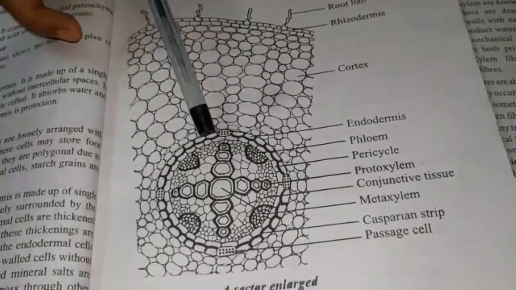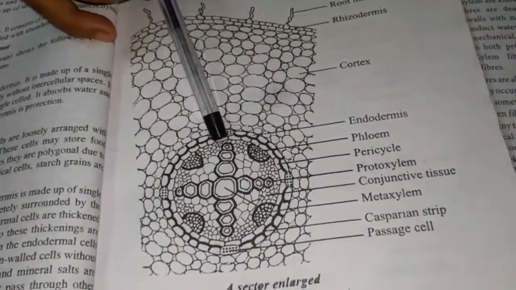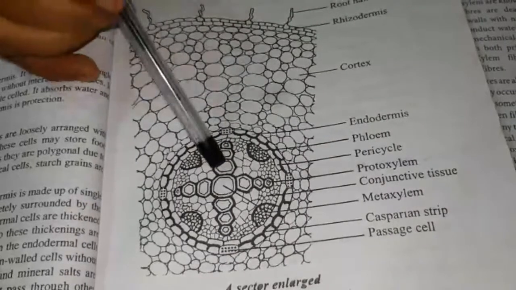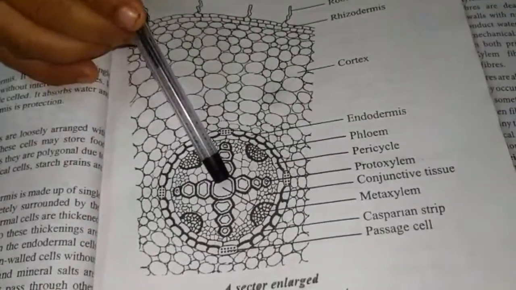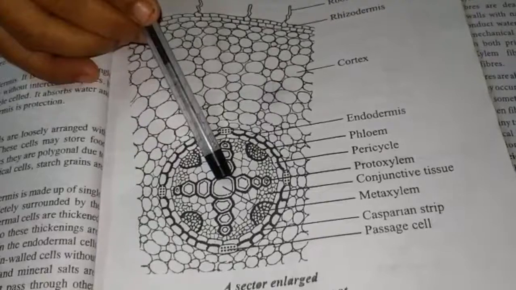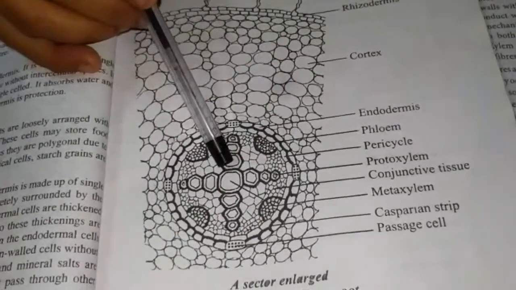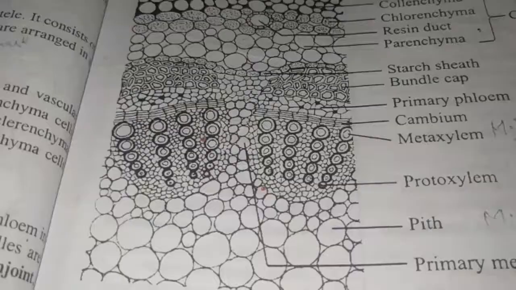What is meant by exarch xylem? If the protoxylem is facing towards the periphery and the metaxylem is facing towards the center, it is called exarch. The exarch xylem is present in the roots.